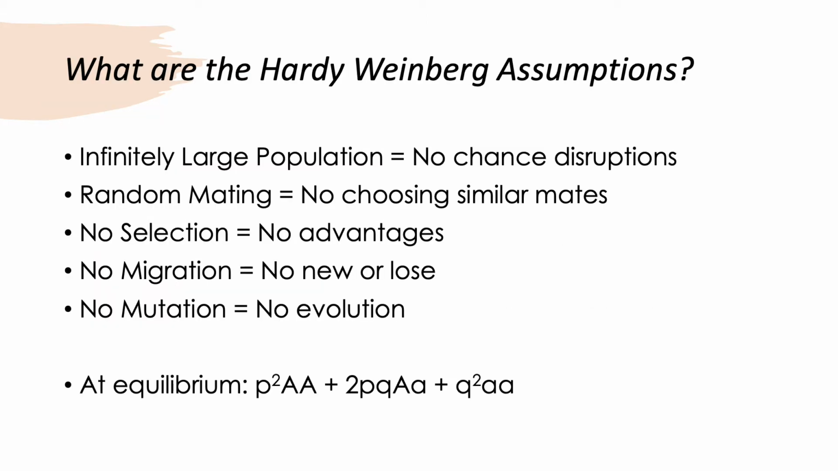So what is Hardy-Weinberg equilibrium and what are the assumptions? Hardy-Weinberg equilibrium is a constant or unchanging population in terms of genetic variation. This occurs when the following 5 assumptions are met.